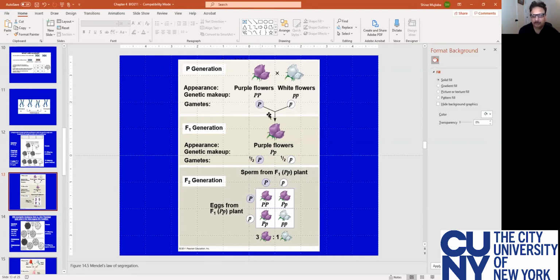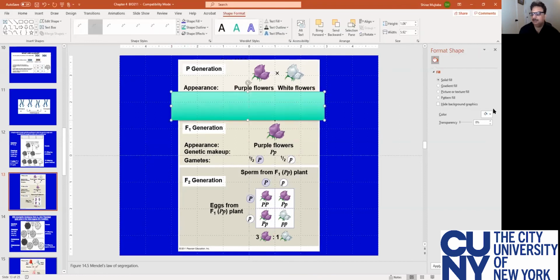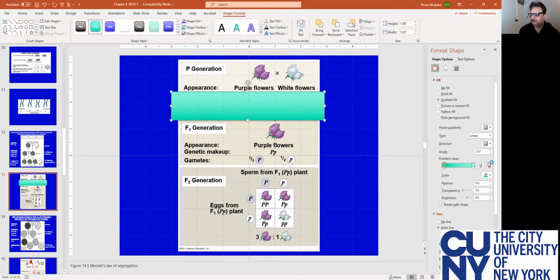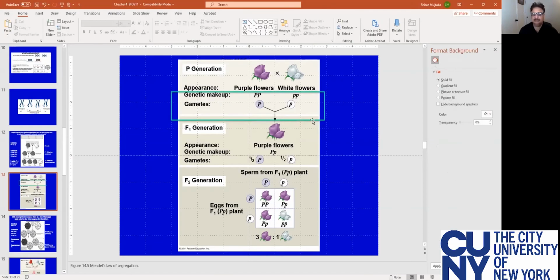Then if it has to reproduce, fertilize, then it has to be done between the gametes. And gametes are formed because of meiosis. So what you see here is the formation of gametes because of meiosis. Now Mendel crossed this.